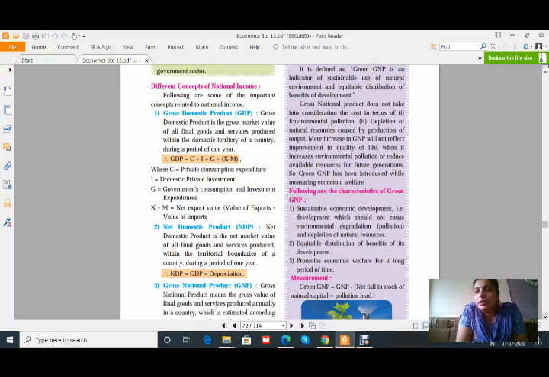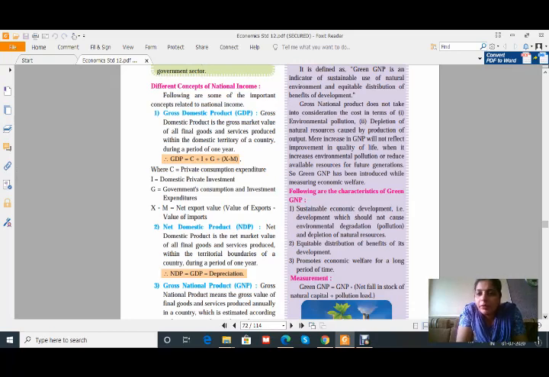The cost of these things is not considered while calculating the GNP. So now this green GNP has been introduced, sorry, green national product, and in this the cost has been included, or we can say while calculating this, these costs are to be considered. Okay, what are the characteristics?